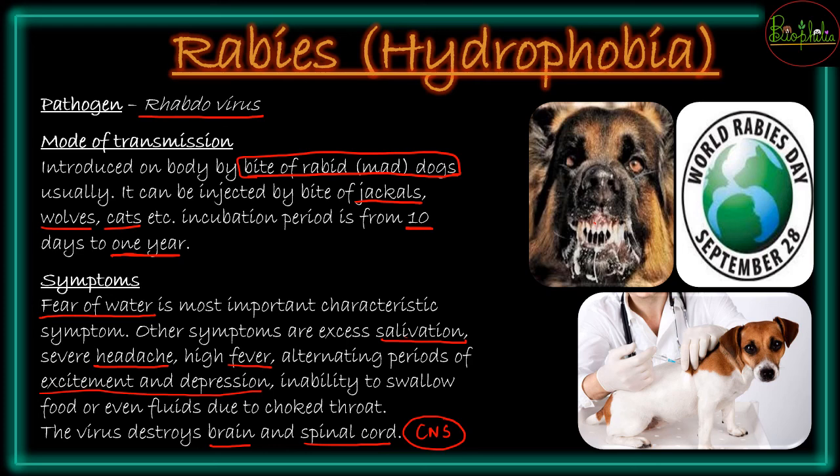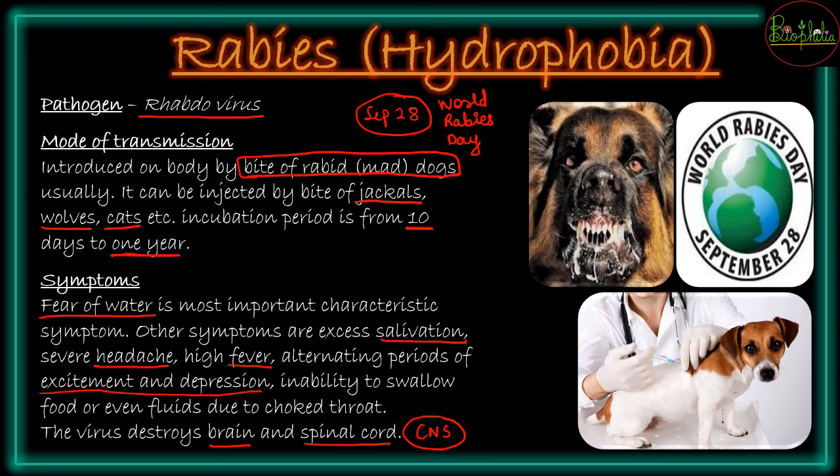And a very important point we would like to discuss is that World Rabies Day is celebrated on September 28th, wherein knowledge about rabies can be spread to many people. On this day you can find many seminars going on for information about rabies.